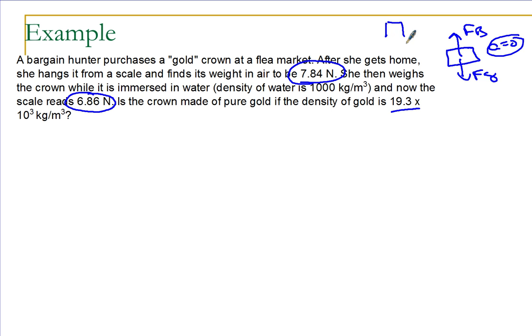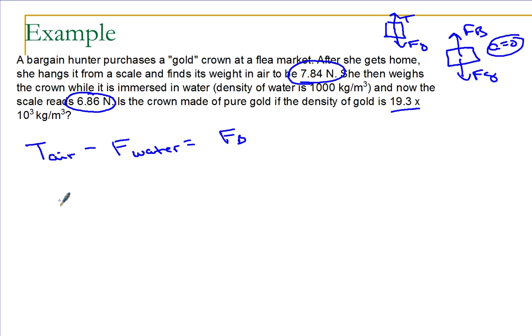Out of water, it has Fg and then its tension. So, I know the object weighs 7.84 newtons. So, the tension, or the weight of the object in air, minus the force felt in water, has to equal my buoyant force.